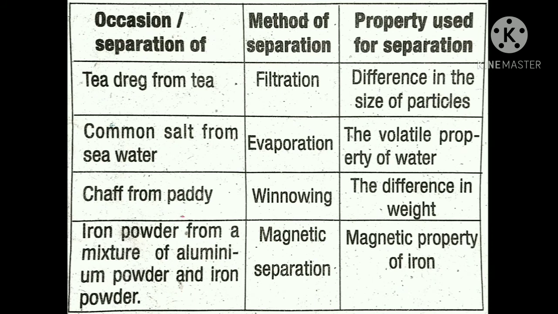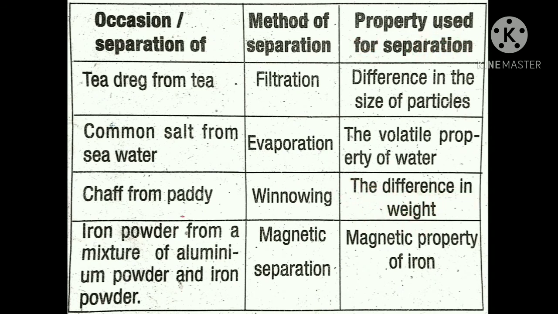While winnowing, the dust particles or the particles we don't need are less in weight and go out from the basket, and the clean paddy goes down. The property used for this separation is the difference in weight.